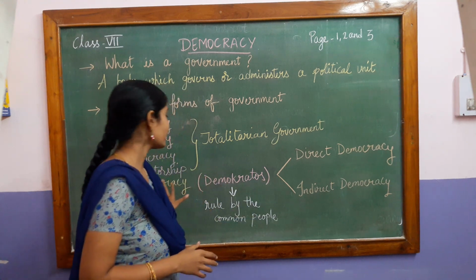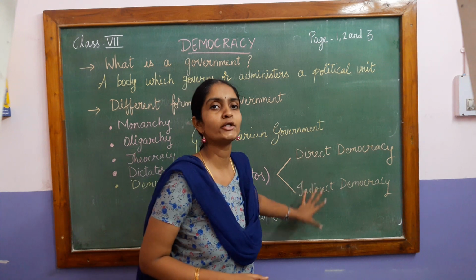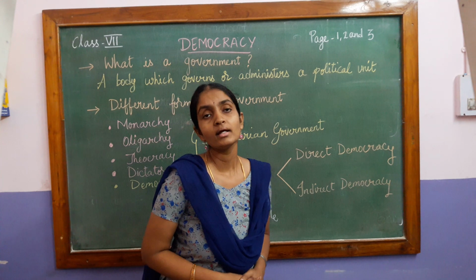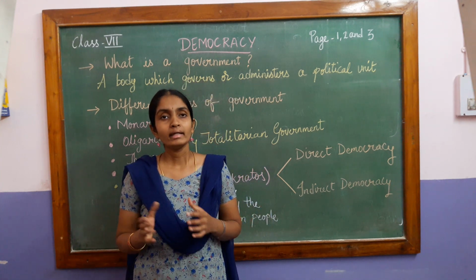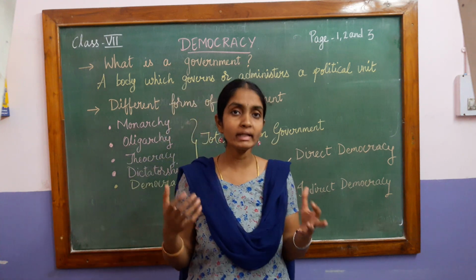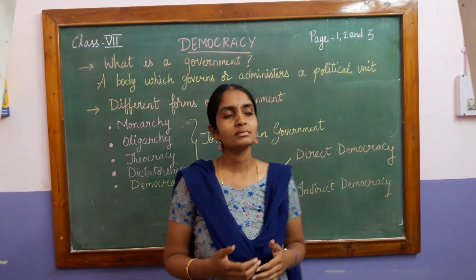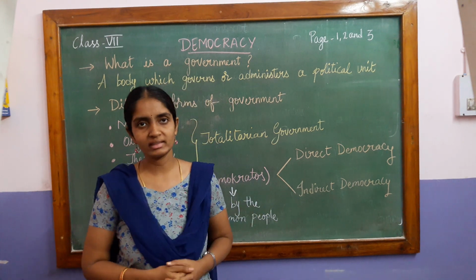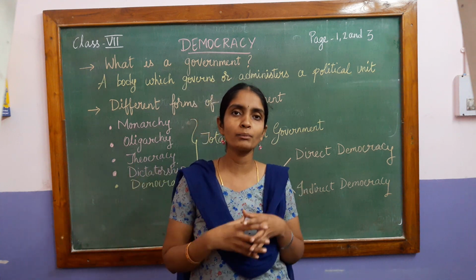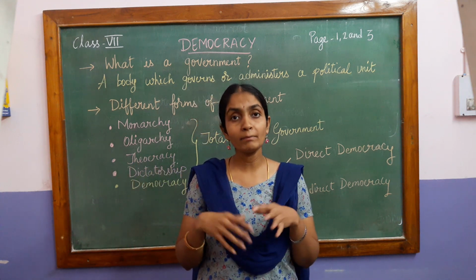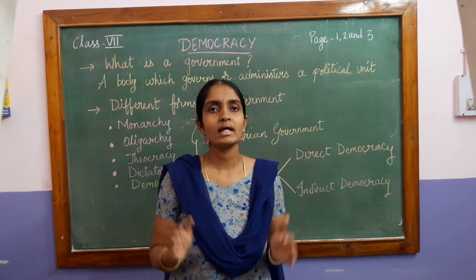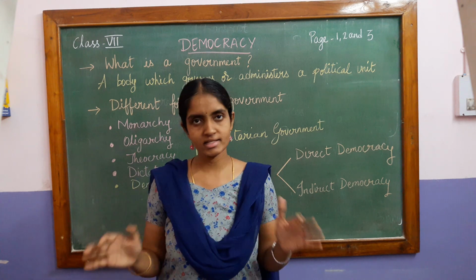So, in this democratical form of government, the whole power is within the hands of the common people. Now, this democratical form of government is again divided into two categories, that is direct democracy and indirect democracy. Now, what is this direct democracy? In earlier days, when the population was very small and the nations were not fully developed, the people had their power within them. Each one of them used to sit and contribute to the making of laws, implementing the laws, or execution. Everything, all of them used to sit and solve their issues and settle their disputes.